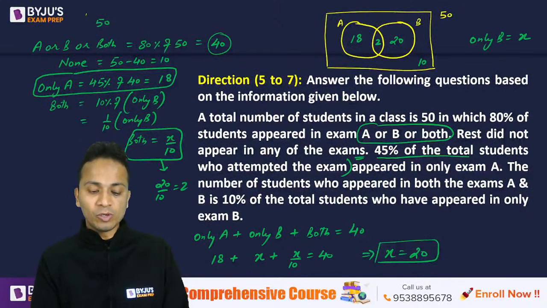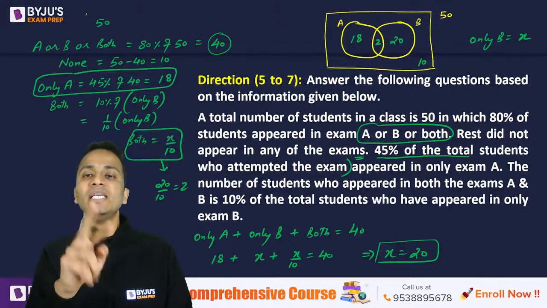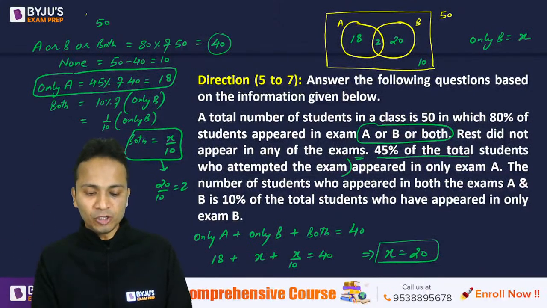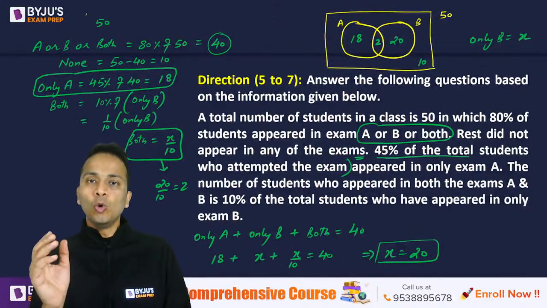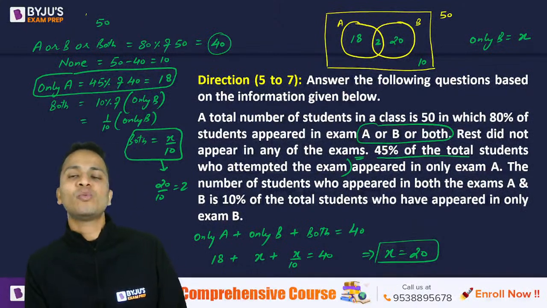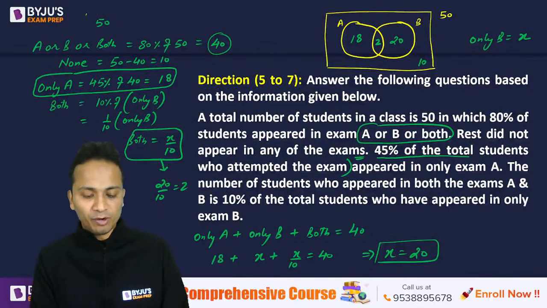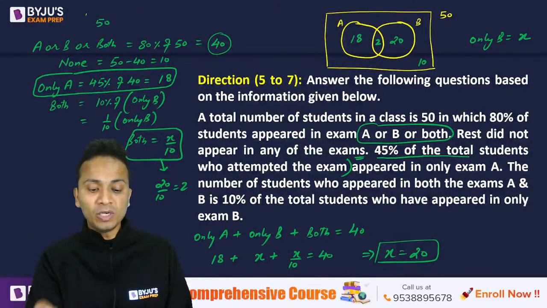Yes, Palak, you are absolutely right. Total A कितना हो जाएगा? 20, 18 plus 2. And total B will be 20 plus 2, that is 22. Absolutely correct. Now, only A is 18, only B is 20, and both will be equal to 2. Wonderful, all of you. Perfect. Palak, you are absolutely correct.